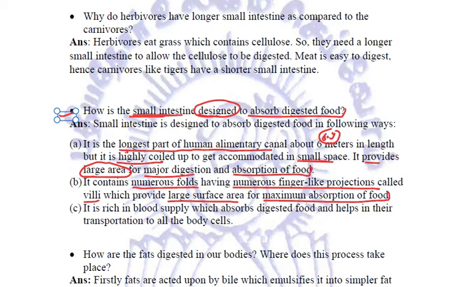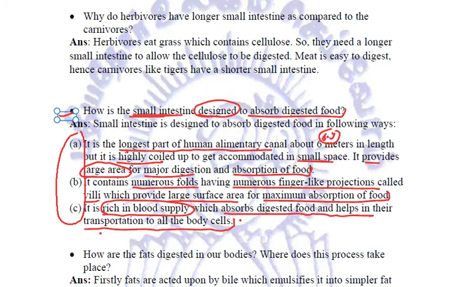The third very important thing in the small intestine is that it is rich in blood supply. This blood supply ensures that all the digested food is absorbed and transported to all the body cells. So these are all the various ways in which our small intestine is specially designed in order to absorb the digested food.